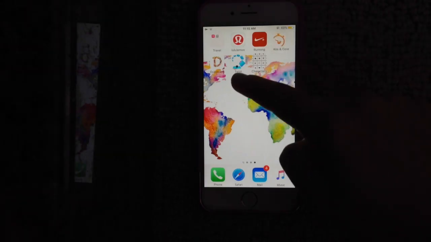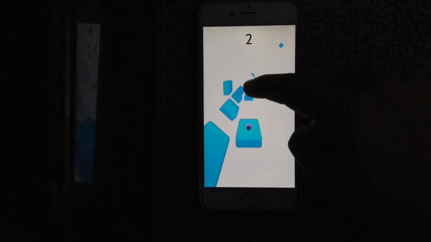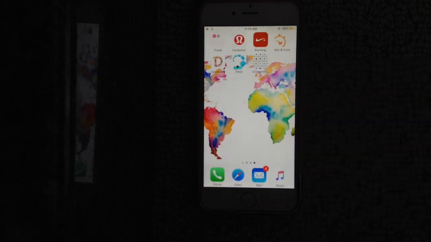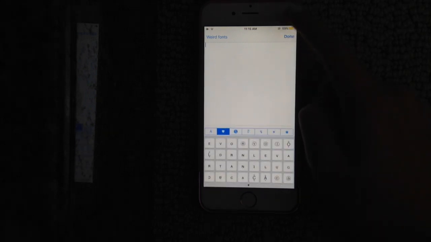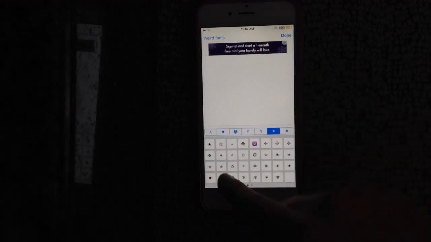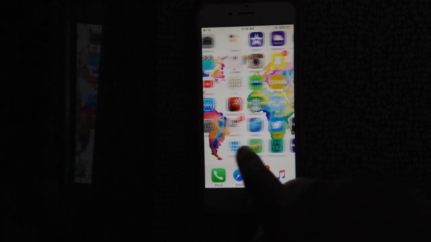Then I have another game called Twist. So basically, you try and get on the platform. And my phone glitches a lot, so it makes me lose. And then my last app is called Characters, and it's basically where you can get some free characters for your Instagram bio, or you can do cool fonts. And I'll use like the open heart a lot, and see like some stars. So yeah, that's basically everything I have on my phone.